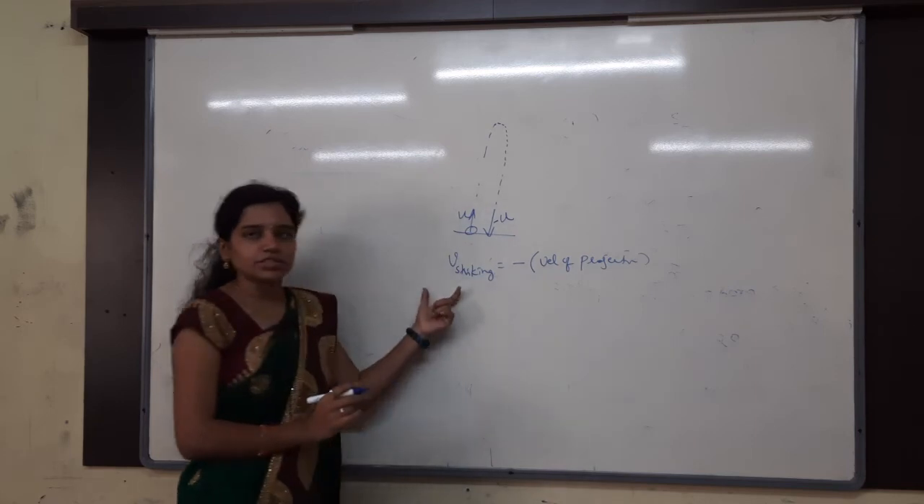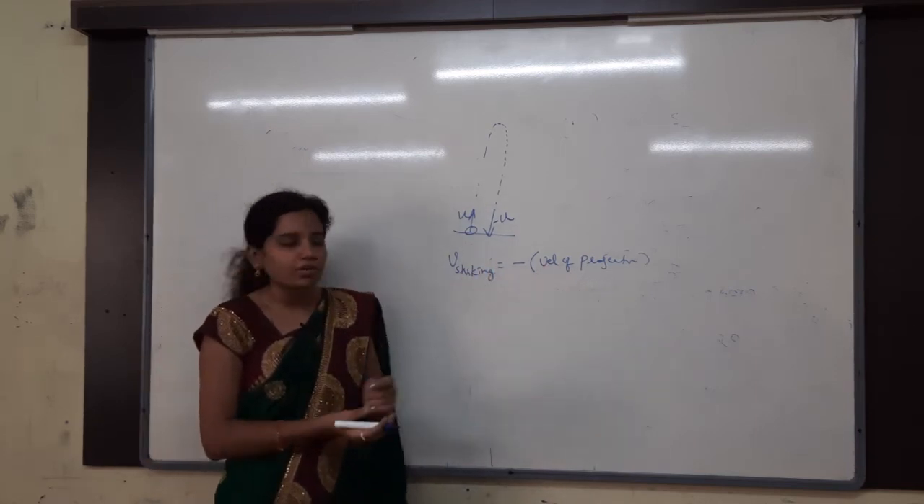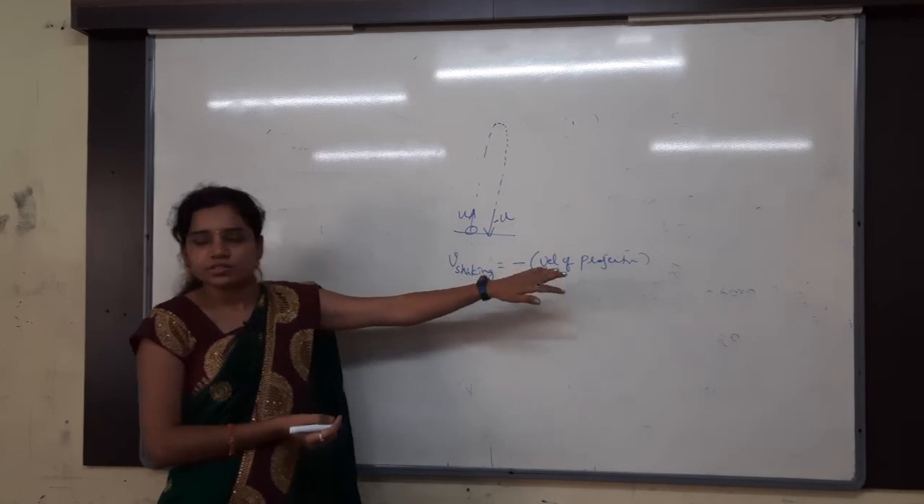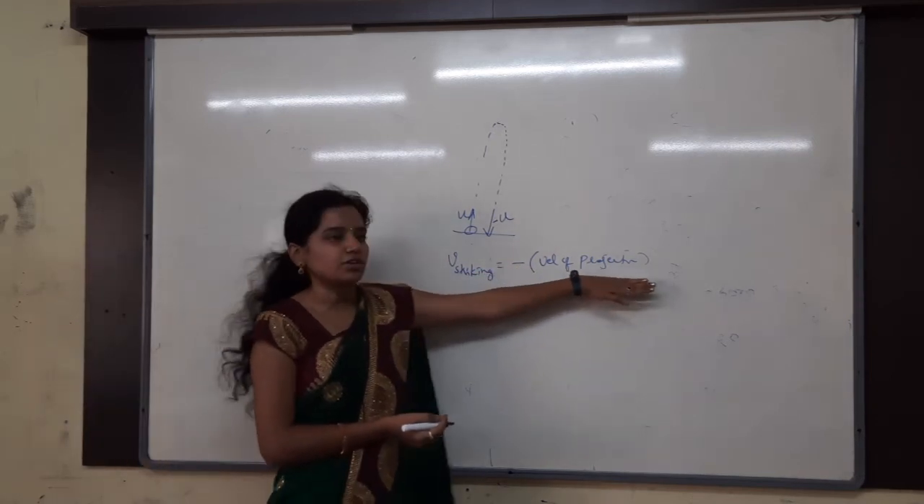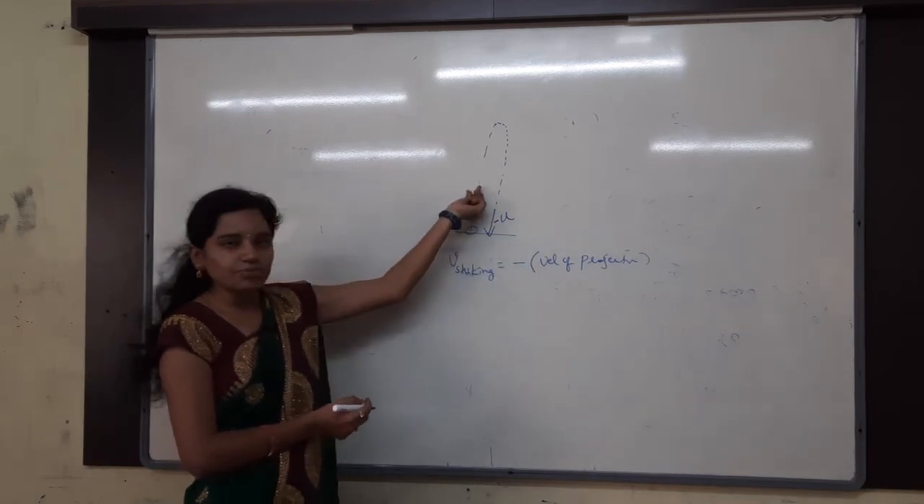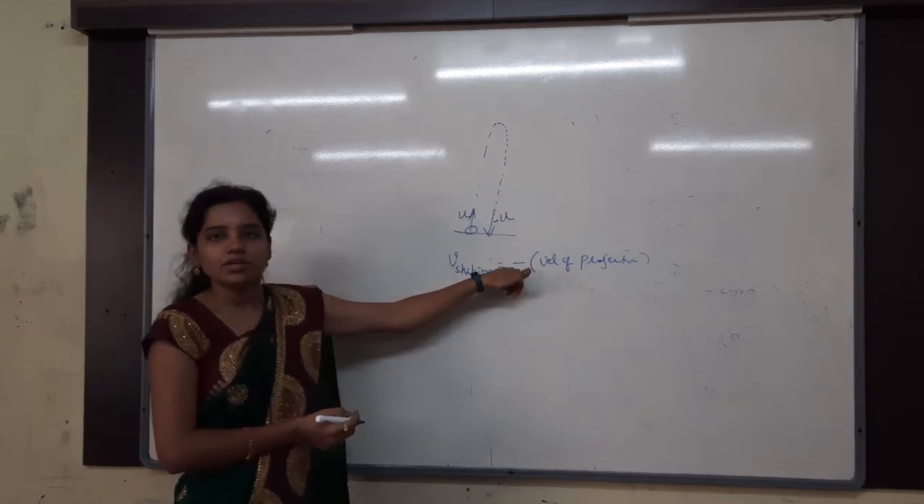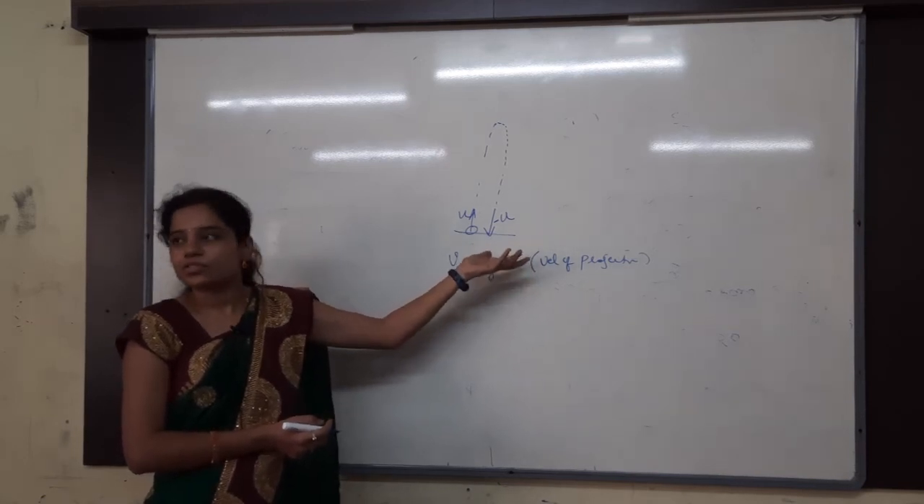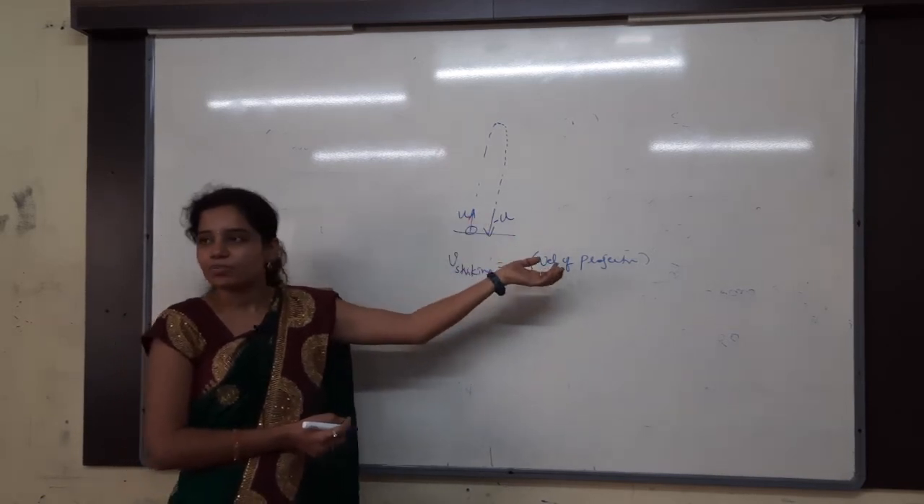Right, striking velocity is equal to minus the velocity of projection. Always this velocity will be equal to the striking velocity. Why? Because both are falling under free fall, so that one is going upwards and this one is just coming in the downward direction. Who is applying the force? Gravity is the only force. There are no other forces, only gravity is applying the force.